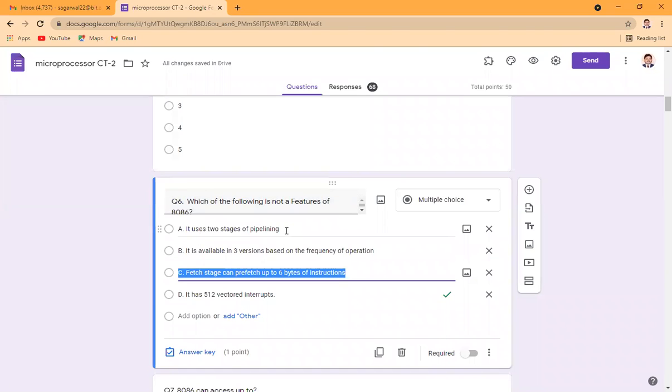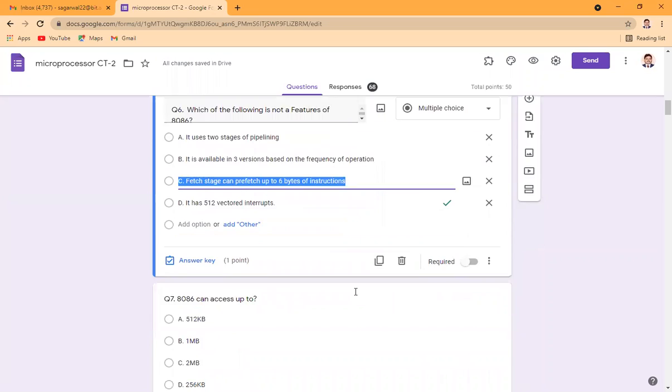8086 is available in the 3 frequency ranges, 5, 8, and 10 MHz. So it is also not the answer. Third one is it prefetches the instruction prior to its execution, and the queue size is 6 bytes. So it is also not. So it has 512 vectored interrupts is the correct answer.